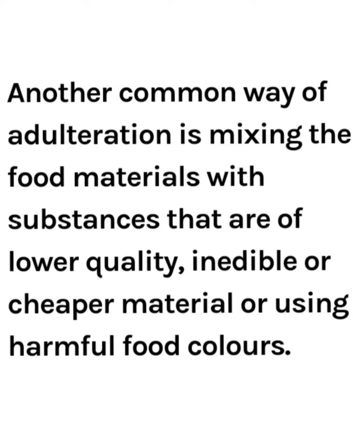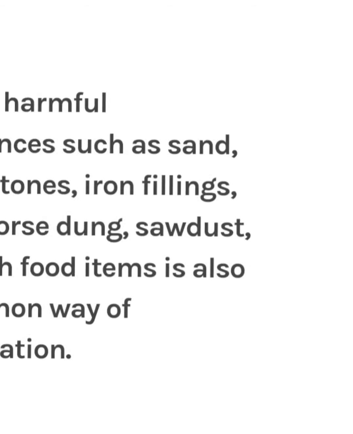Another common way of adulteration is mixing the food materials with substances that are of lower quality, inedible, or cheaper material, or using harmful food colors. Mixing the red brick powder with chili powder is an example of this.